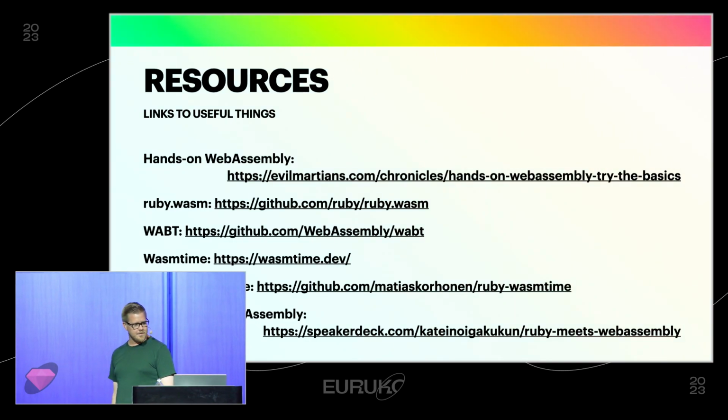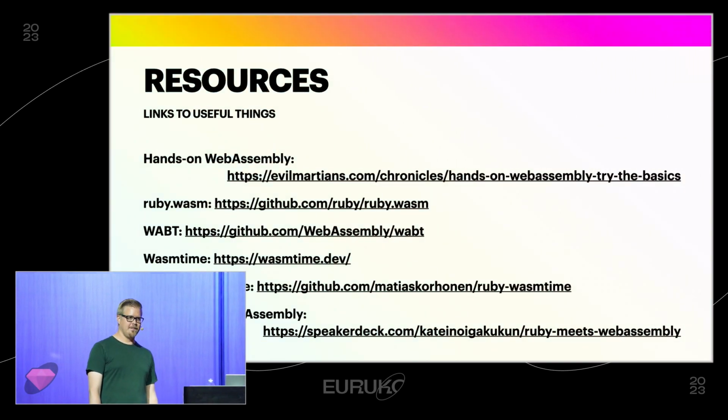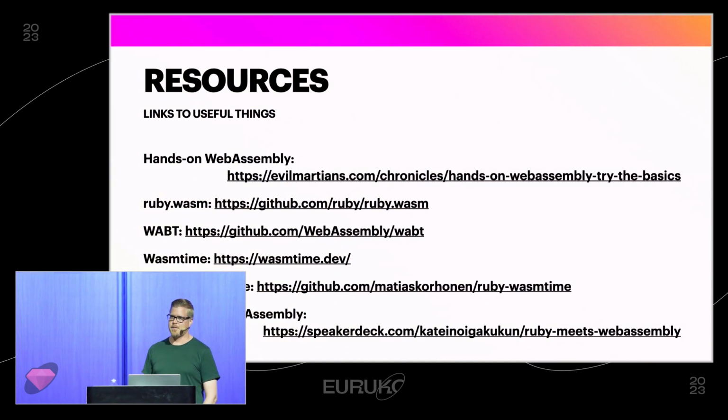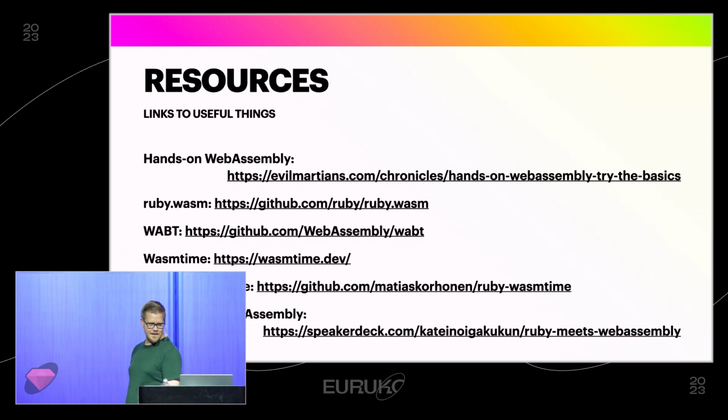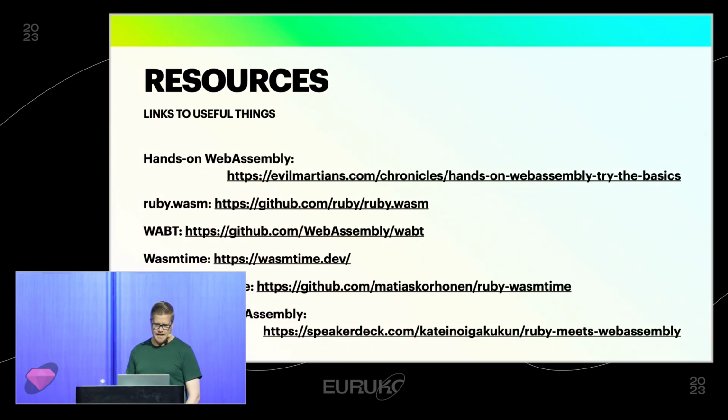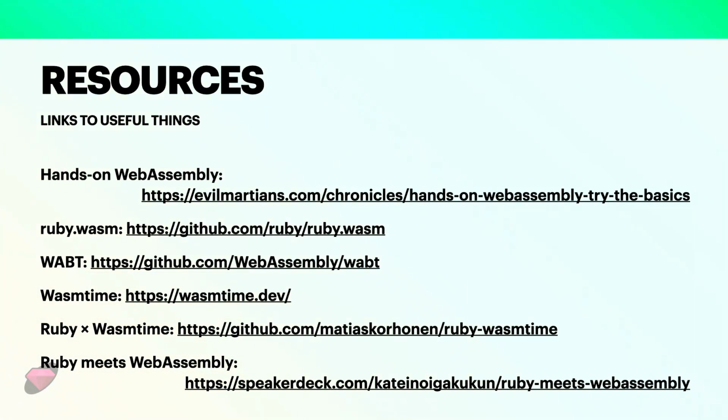If you want to try it yourself, there's a few very handy links I found. There's a great tutorial from Evil Martians on how to do WebAssembly. There's the ruby.wasm repo itself, and the tools, and there's also a repo for my proof of concept. And then finally, there's a talk from RubyKaigi, I think last year, by Yuta Saito, the creator of the WebAssembly port of Ruby. So you can learn more about how that was actually implemented.